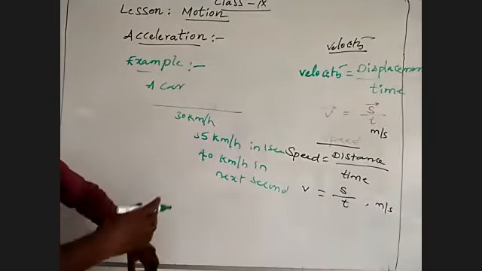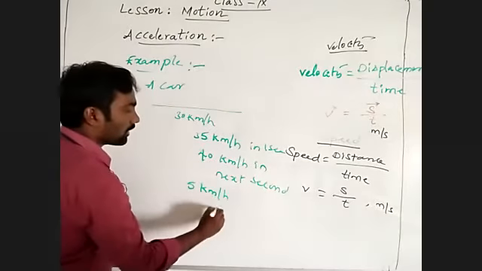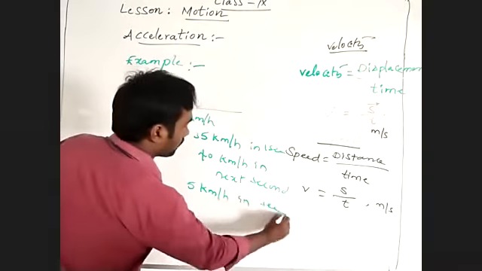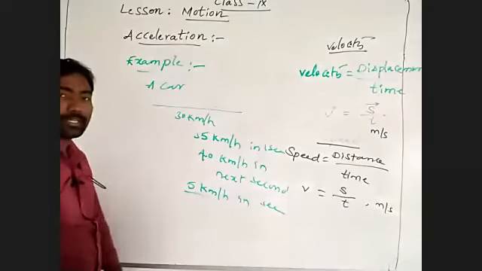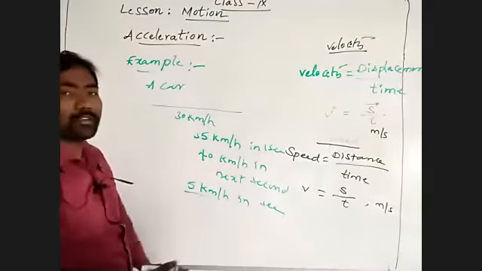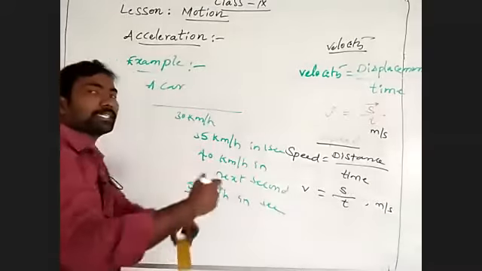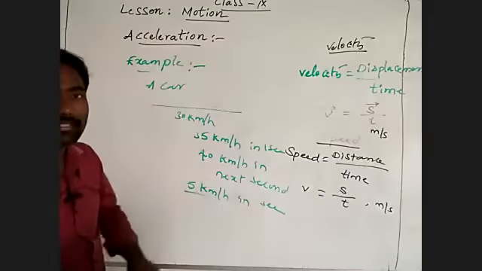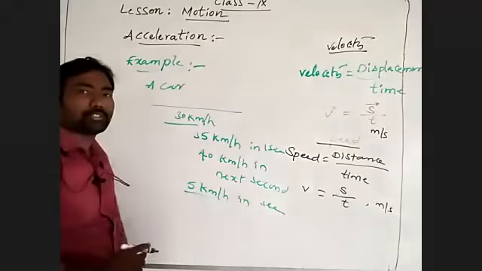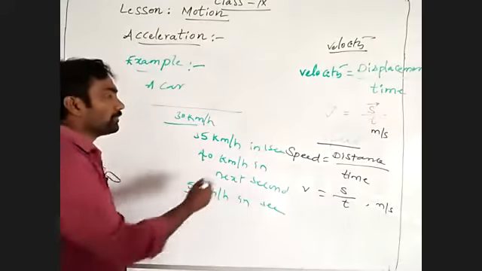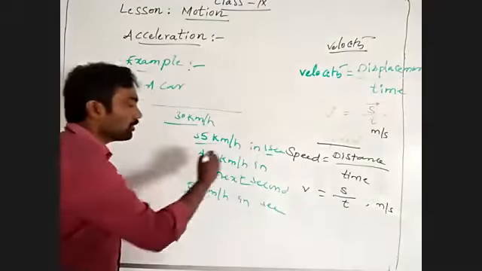Continuously it is going to increase how much? So 5 kilometers per hour in a second means it is increasing how much per second? See, in each and every given interval of time it is increasing its velocity, which means it changes its velocity. Actually, it is moving with a uniform constant 30, but within 1 second it reaches 35. Next second it reaches 40 kilometers per hour.